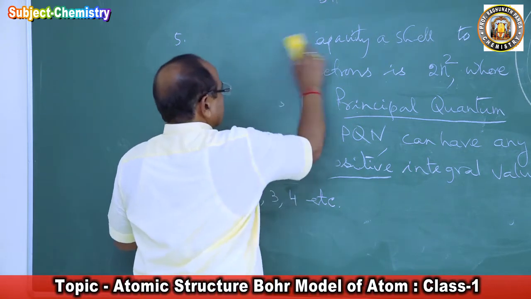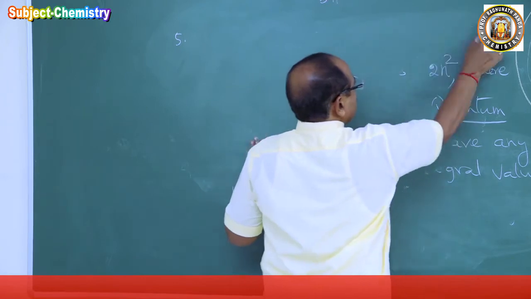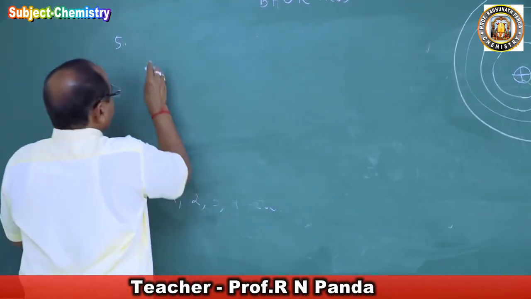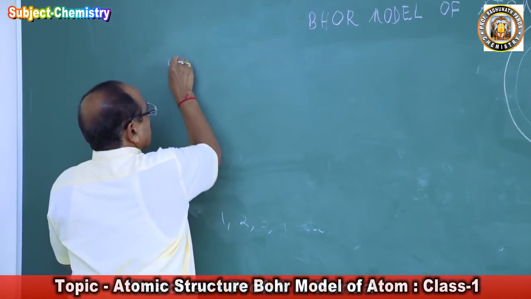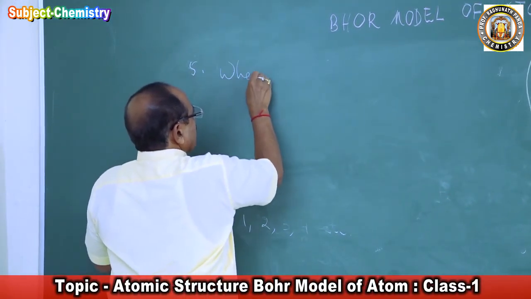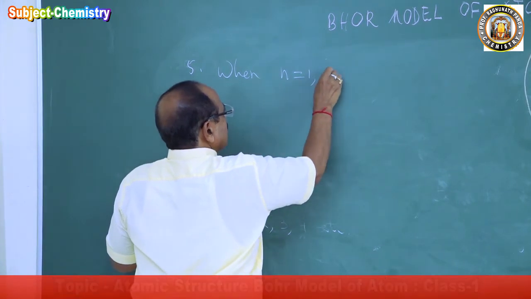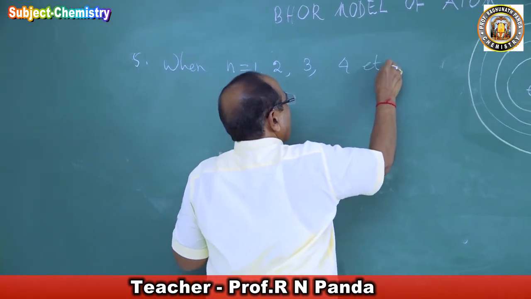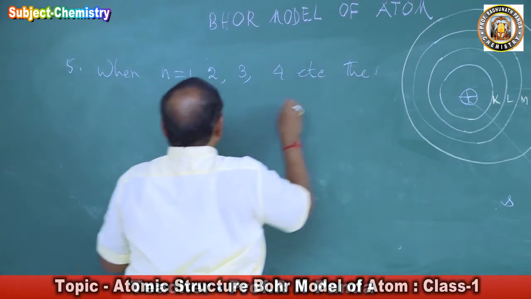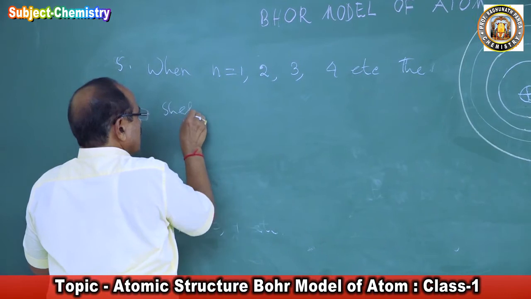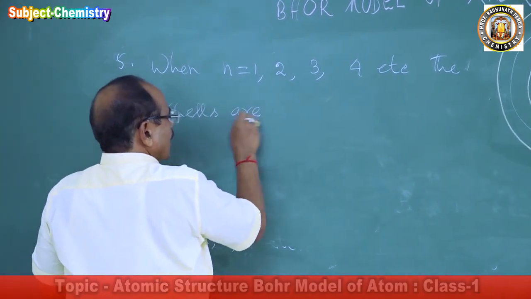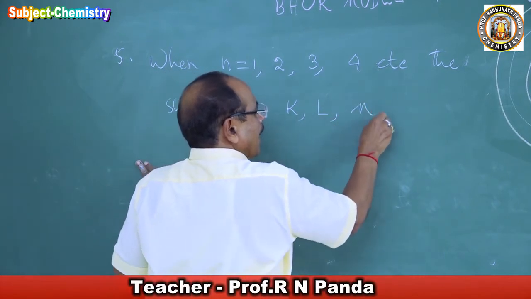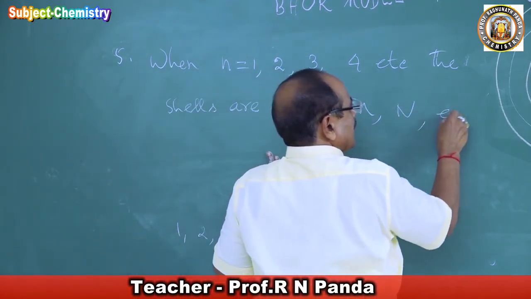Then in the same thing he says, when n equals 1, 2, 3, 4, etc., the cells are K, L, M, N, etc.